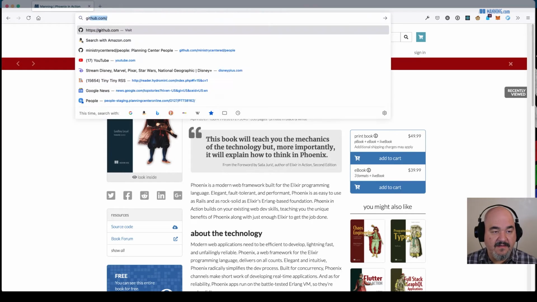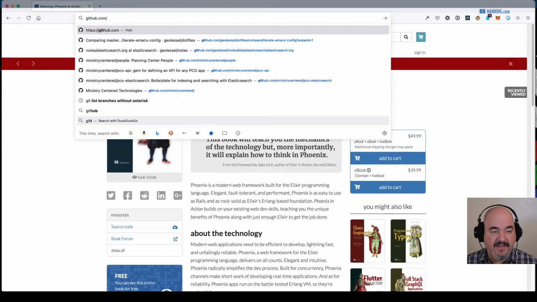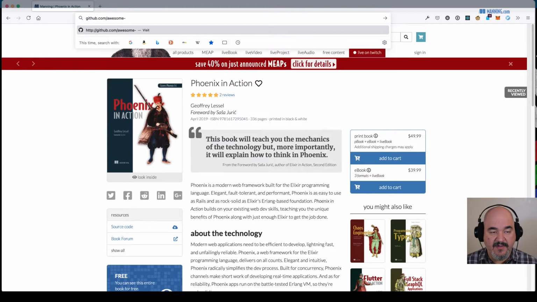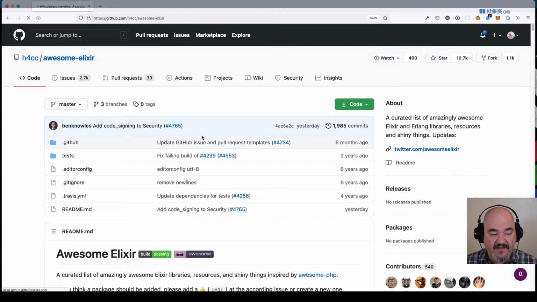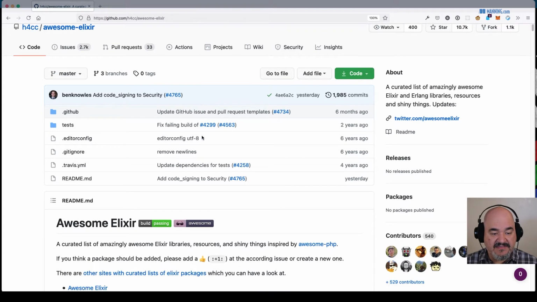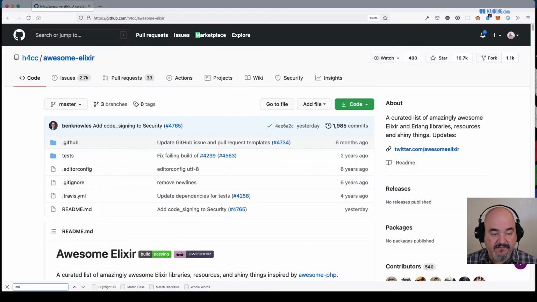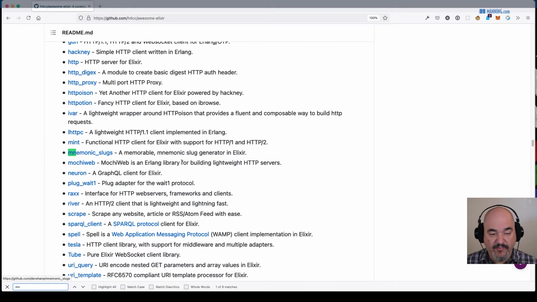Over here, GitHub. And there's a cool website called Awesome Elixir that I go to a lot to check out new packages, or if I'm looking for something that does a specific thing, I can go here and find that. So this is Monomic Slugs. Well, let's search for that. Monomic Slugs, a memorable mnemonic slug generator in Elixir.